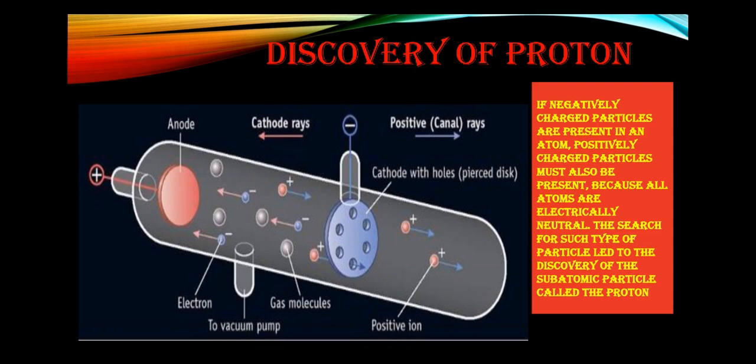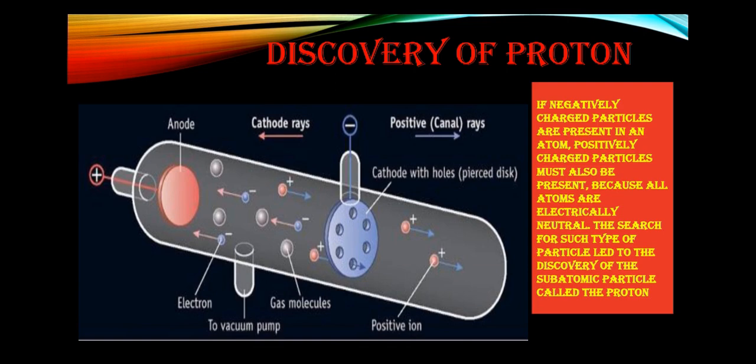These rays are positive in nature, travel from the anode towards the cathode, and have a mass nearly equal to that of the hydrogen element.